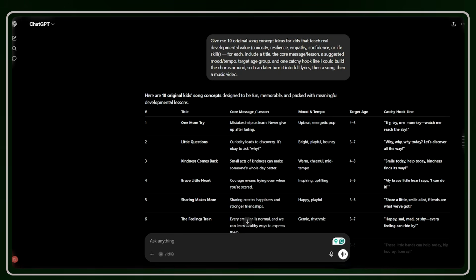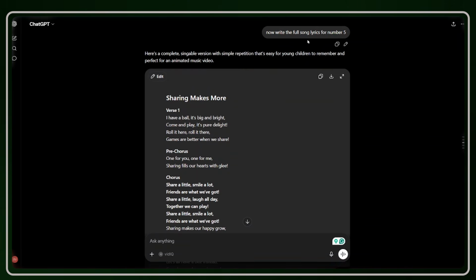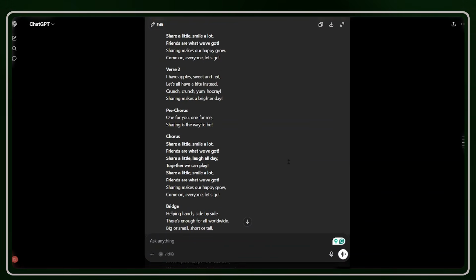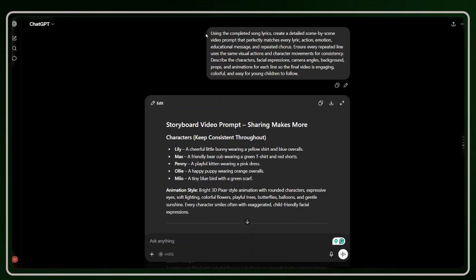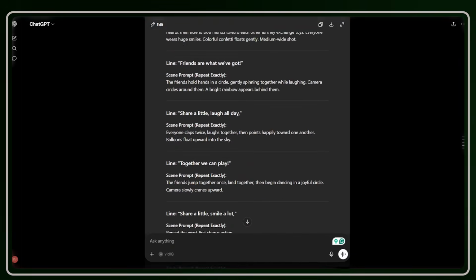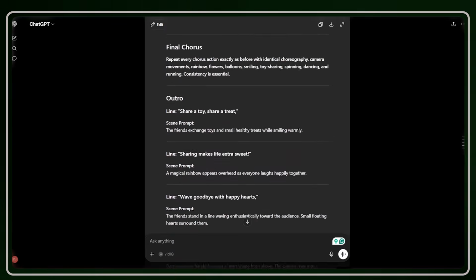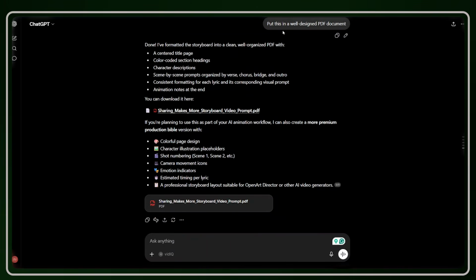I tried it in ChatGPT, and these were the song ideas it provided me with. After that, I asked it to write the song lyrics, and it went ahead and wrote the full song lyrics for the song I selected. After that, we gave it our final prompt so that it can generate a full video prompt for us, and it went ahead and did exactly that. And finally, we told it to put this in a well-designed PDF document.